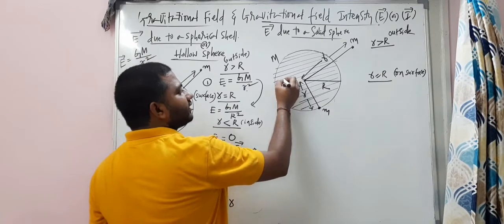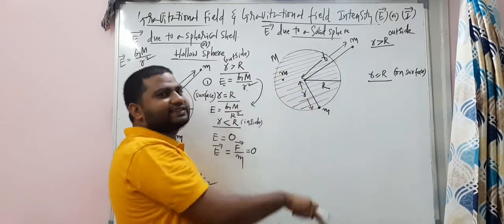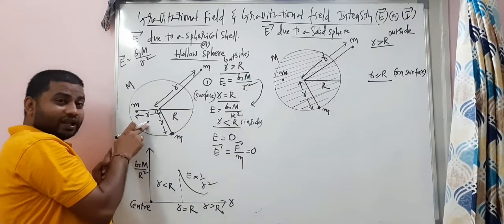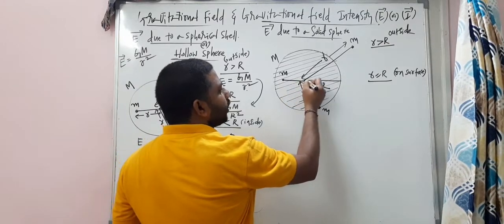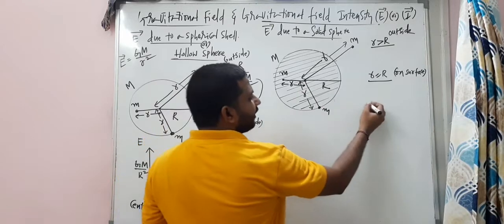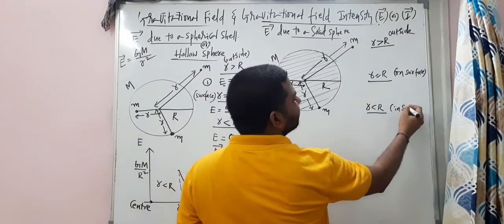Third case, this is an interesting case, right? Third case, the mass is kept inside the sphere. Here, inside the sphere. That is the difference: that was a hollow sphere, this is the solid sphere. The distance r is from the center, where small r is less than capital R, so that's inside.